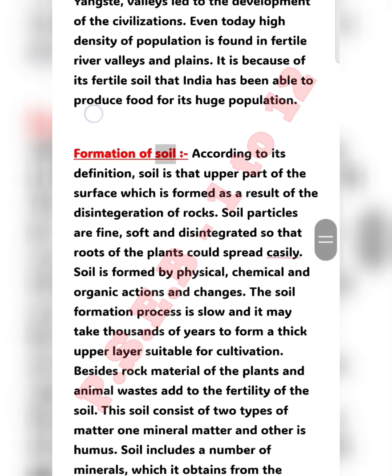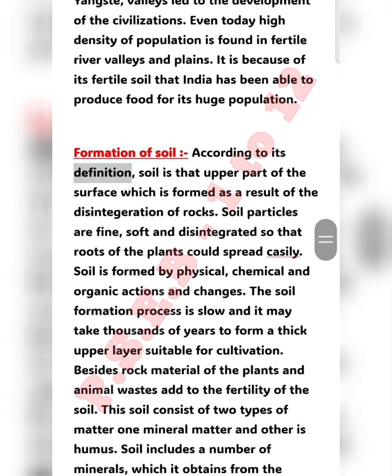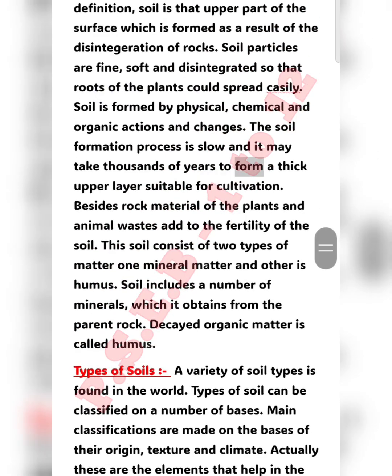Formation of soil. According to its definition, soil is that upper part of the surface which is formed as a result of the disintegration of rocks. Soil particles are fine, soft, and disintegrated so that roots of the plants could spread easily. Soil is formed by physical, chemical, and organic actions and changes. The soil formation process is slow, and it may take thousands of years to form a thick upper layer suitable for cultivation.